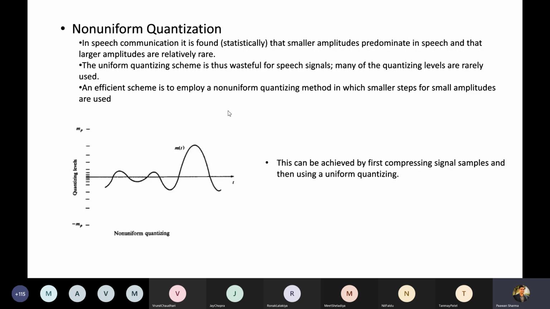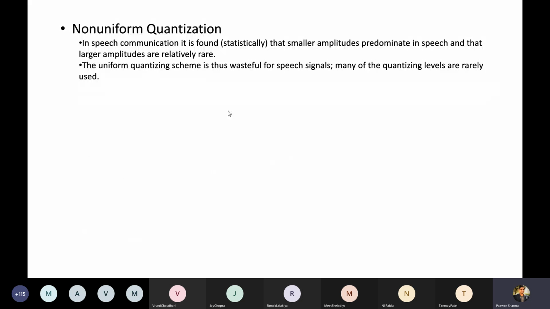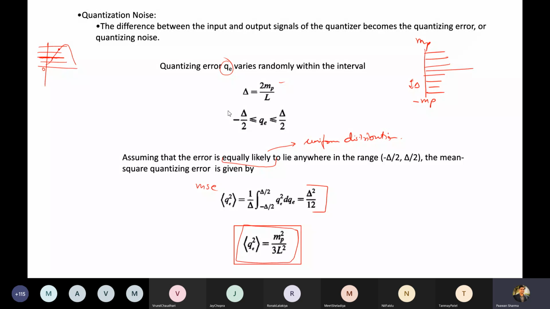So non-uniform quantization. In uniform quantization, we had a fixed step size, fixed width. Just go back to the last slide. You can see these intervals are so arranged that the step size delta is the same for all the steps in this quantization scheme.